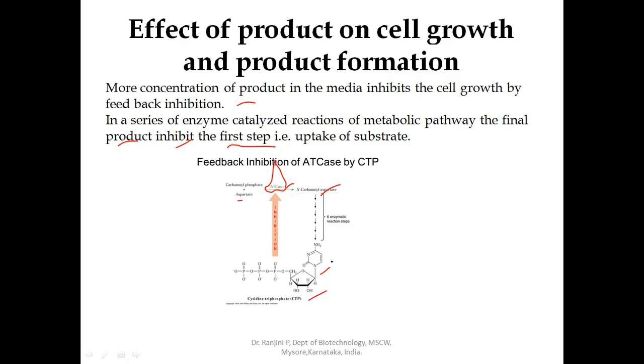When the required optimum concentration of cytidine triphosphate is synthesized inside the cell, CTP itself will send the signal and inhibit the enzyme, so that it does not combine or utilize carbamyl phosphate and aspartate to transform into N-carbamyl aspartate. So this is an example of product inhibition, that is, feedback inhibition.